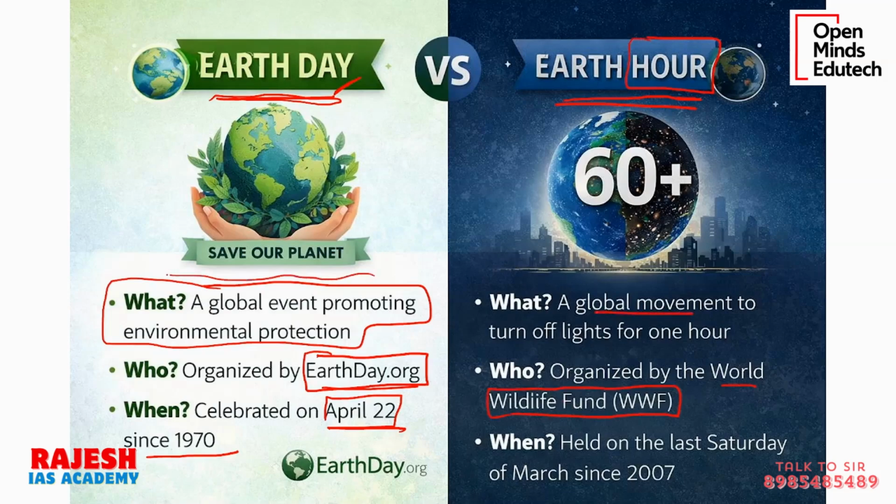Here we recognize our duty towards the earth, and what we do is, for 1 hour, many people across the world turn off their lights. As a movement, as a symbol to recognize our duty towards the environment. Here there is a specific event of turning off lights for 1 hour, and it is organized by the World Wildlife Fund. It is held on the last Saturday of March since 2007. So it is the latest one, and there is no fixed day. Last Saturday of March, so the ending of the financial year, the last Saturday. So they are coming up with this Earth Hour initiative.